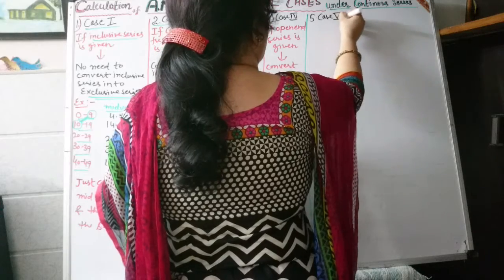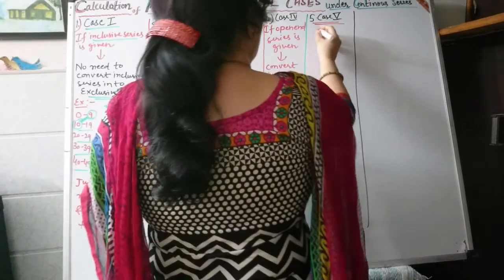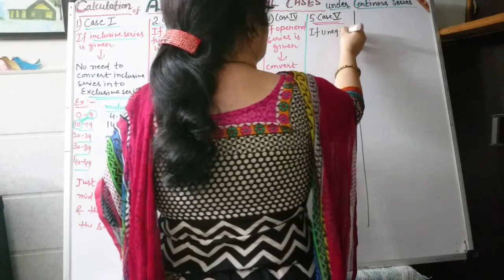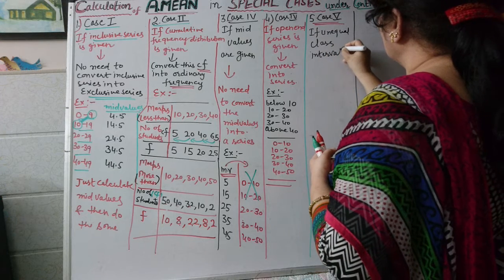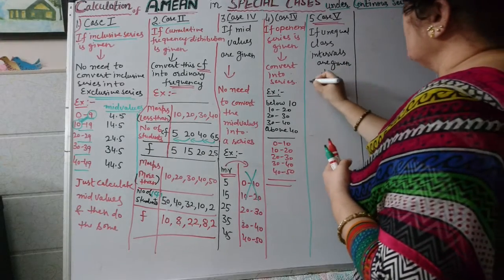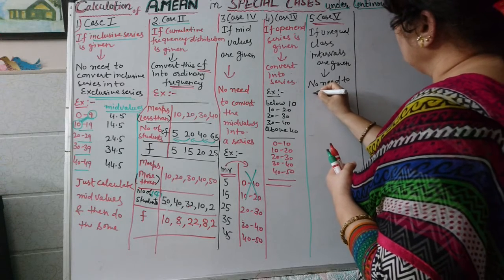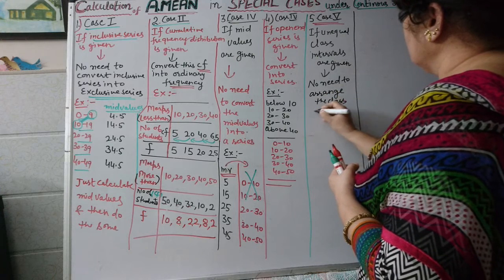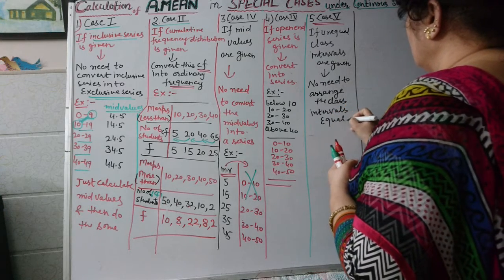Case fifth. If unequal class intervals are given, then there is no need to convert or arrange the class intervals to be equal.